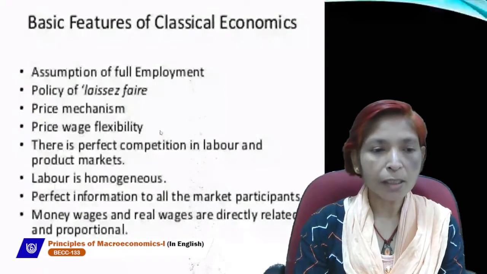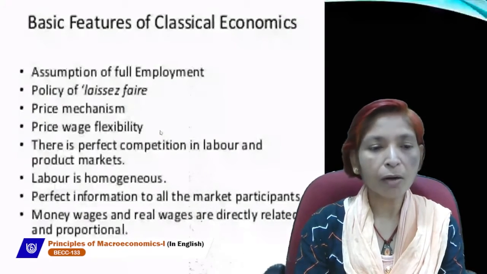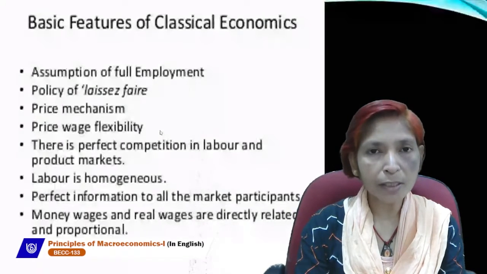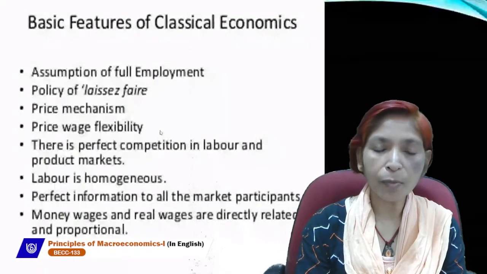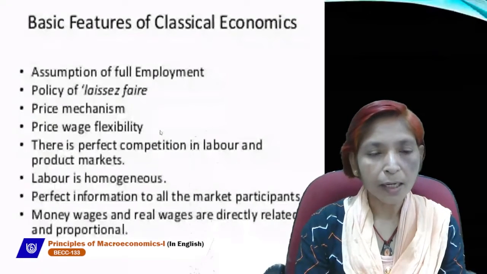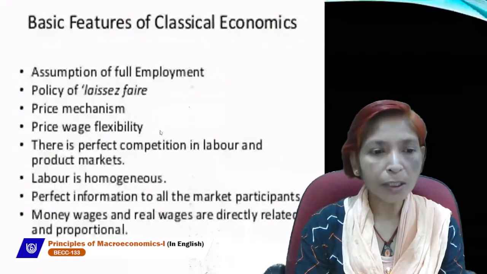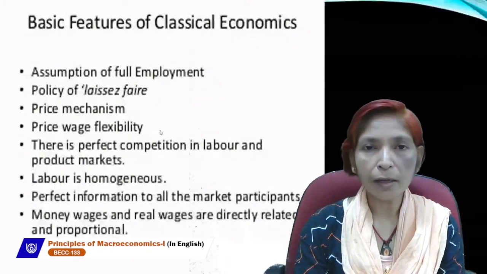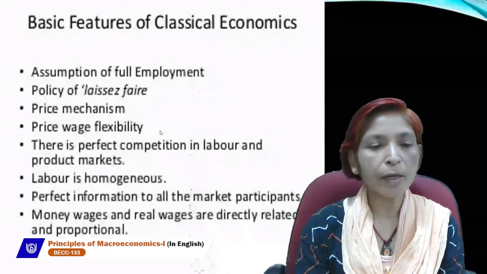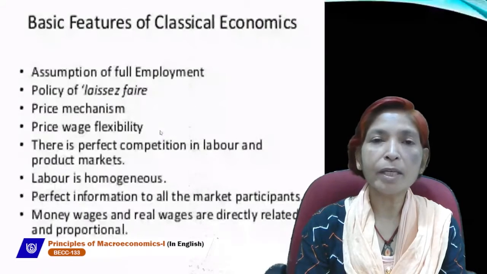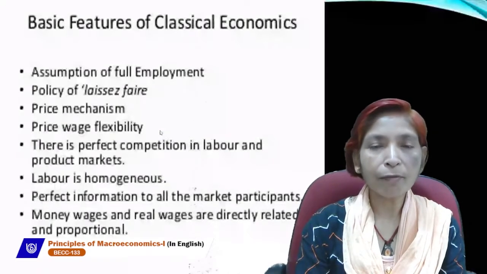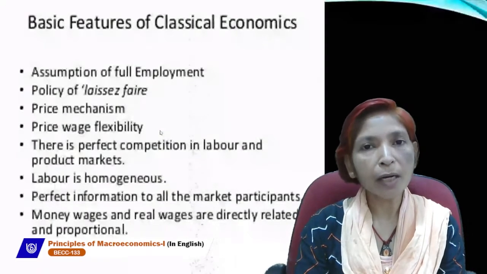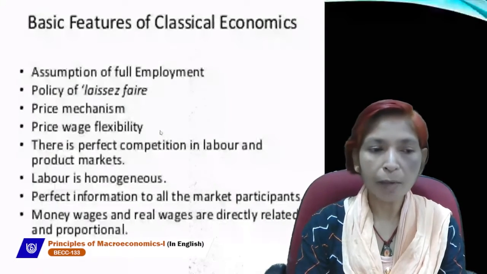Perfect competition is a market where all buyers and sellers exist in large numbers, all produce the same or homogeneous product, and price always remains uniform. This market is also unrealistic and does not exist at present, but classical economists assume perfect competition in the labor market and product market.